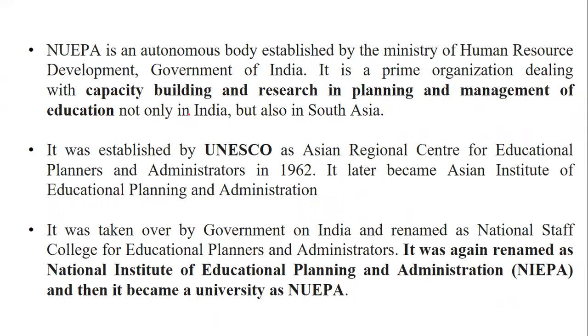See, they have picked up the same sentence from the meaning. It was established by UNESCO for educational planners and administrators in 1962. It later became the Asian Institute of Planning and Administration. It was taken over by the government and renamed as National Staff College for Educational Planners and Administrators, and then it was again renamed as National Institute of Educational Planning and Administration, and now it has become a university as NUPA. So there are also questions about its renaming, what it was known as and what it is known as now. So you should have the idea very well.